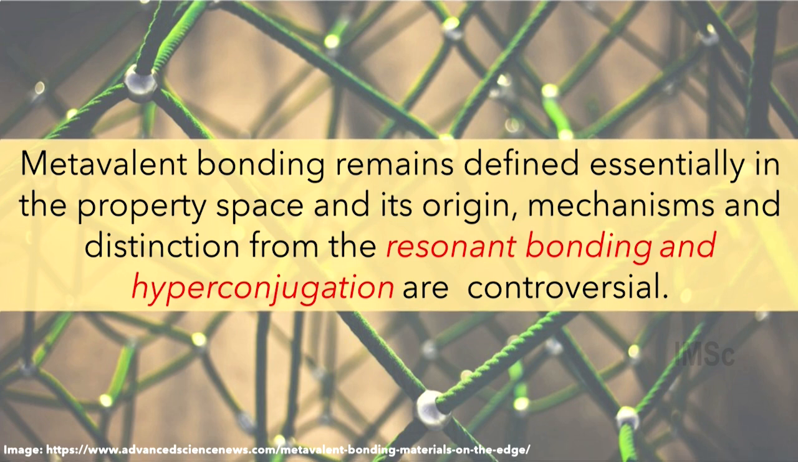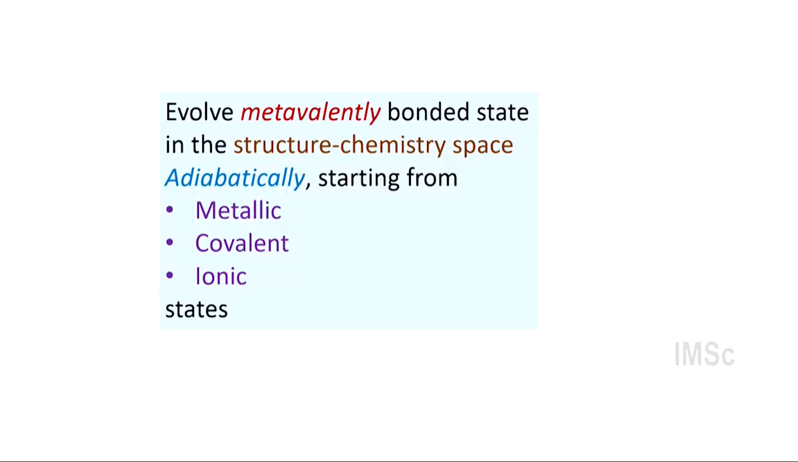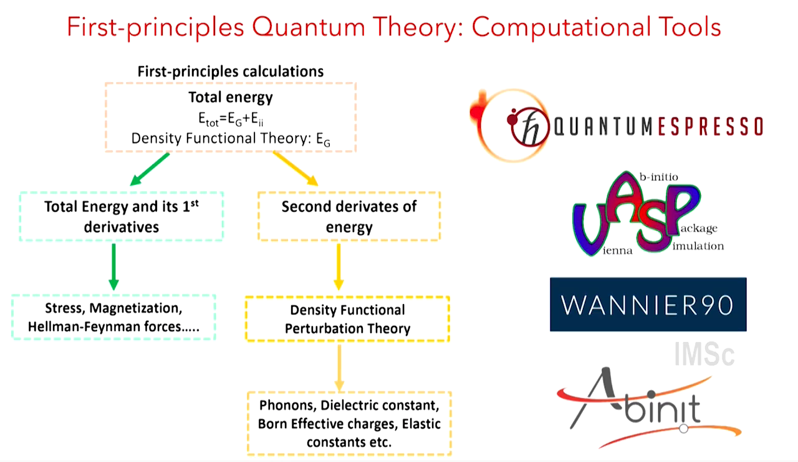So what can we start with to simplify this type of materials first? Okay, so what we do in our plan is basically evolve metavalently bonding states adiabatically, starting from different types of bonding like ionic, metallic, and covalent bonding. So this gives us a very well-controlled access to how this bonding changes along these continuous paths. Yeah, and it also tells whether they are qualitatively different or not, or it's just an extension of one type of bonding. That's the approach we take.